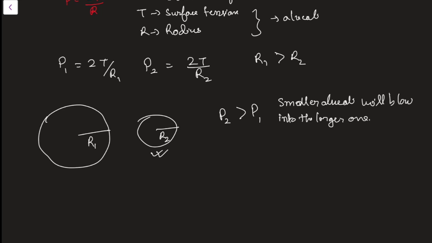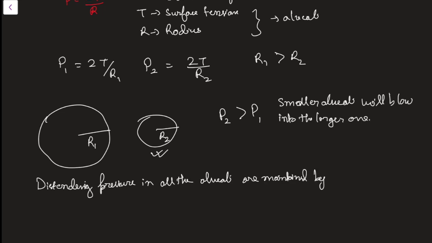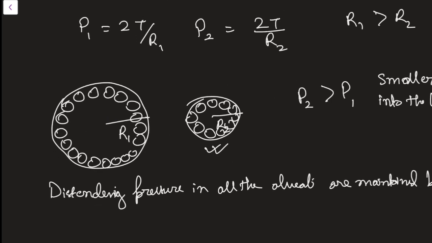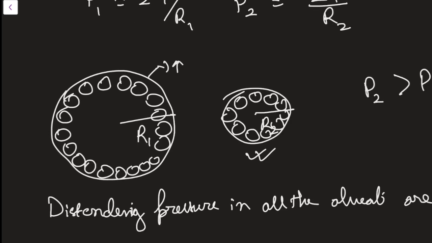Okay, the smaller alveoli are also stabilized by the surfactant molecules. Now, how does the surfactant act? The surfactant acts by keeping the distending pressure in all the alveoli the same. The distending pressure in all the alveoli is maintained by surfactant. Now, how does it maintain this? Suppose these are the surfactant molecules over here. Okay, I am drawing this. In the large one, the surfactant is spread over a large surface area. Means the surface area is also large.